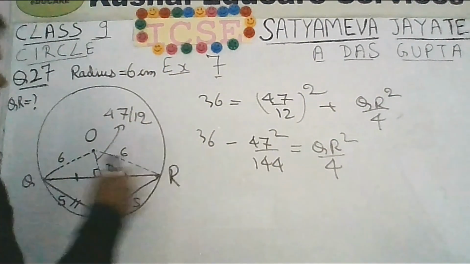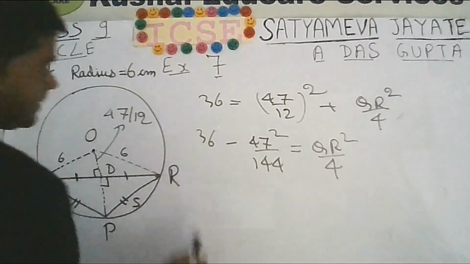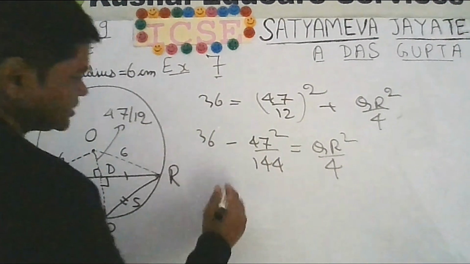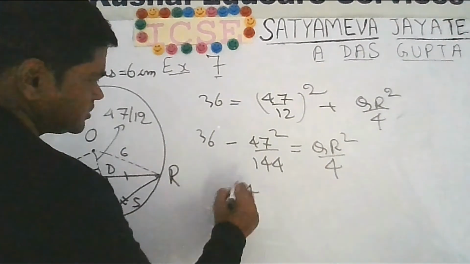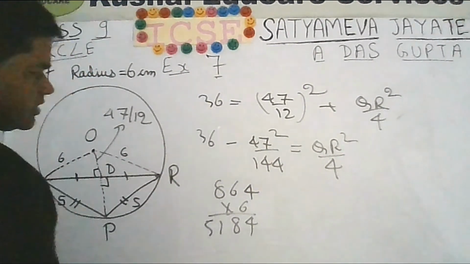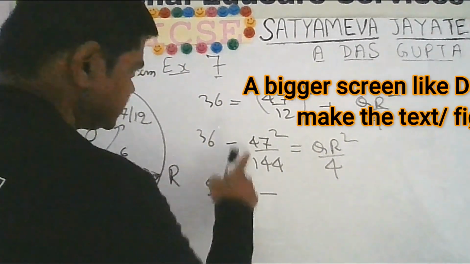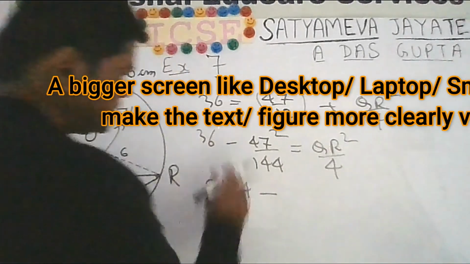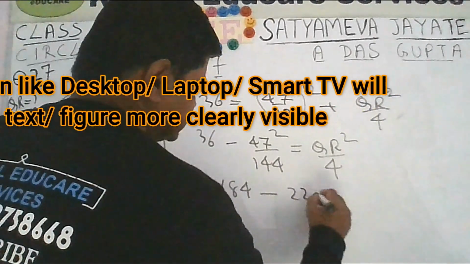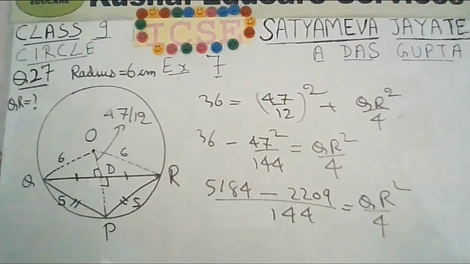So you will have to simplify it. First you multiply by 6. This is 6 square, so it will be 6 times 6 is 36, 6 times 4 is 24. Again multiply by 6, 5184. Minus, this is 47, so this will be 2209. Okay, so this will come out to be